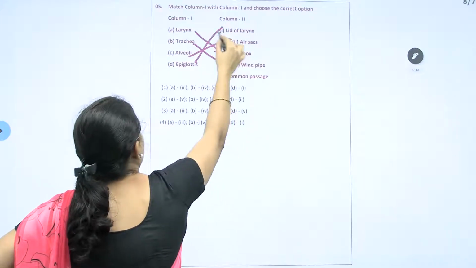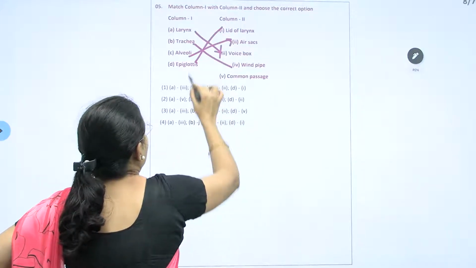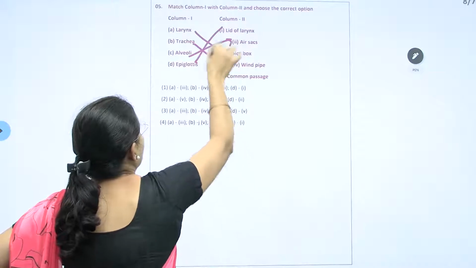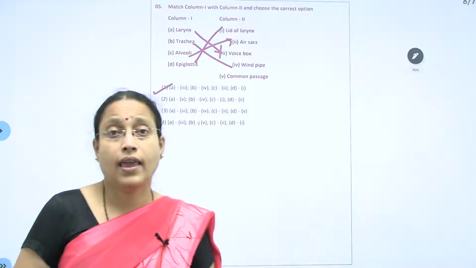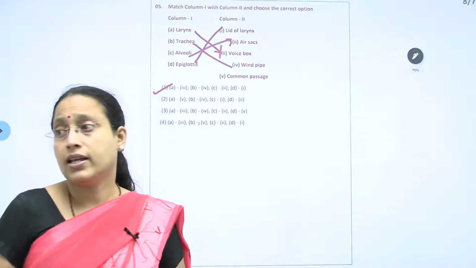D is 1, larynx 3, trachea 4, alveoli. So the correct answer is A. Got it? So regarding the next question.